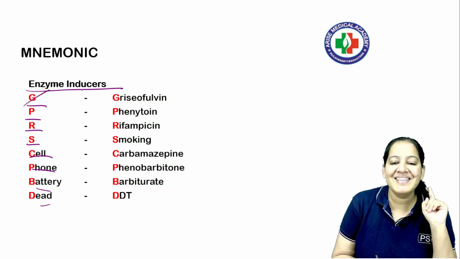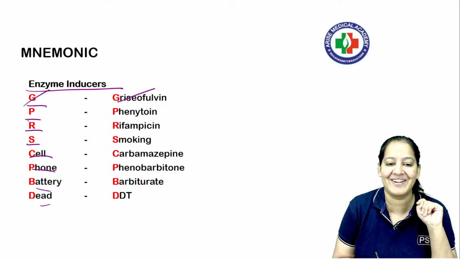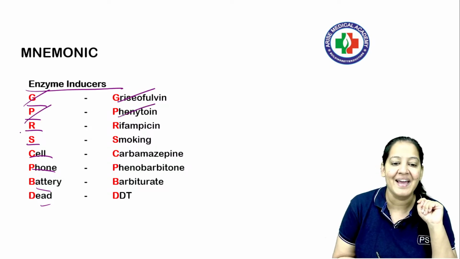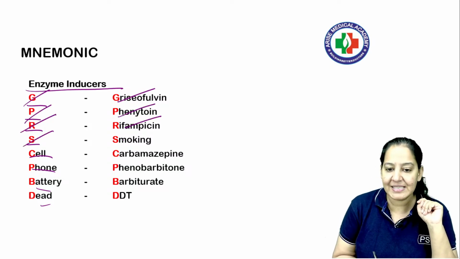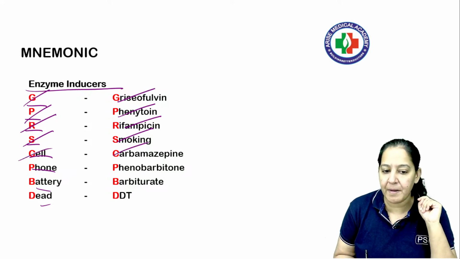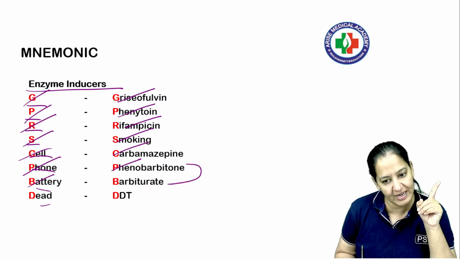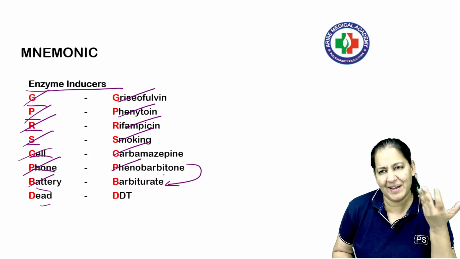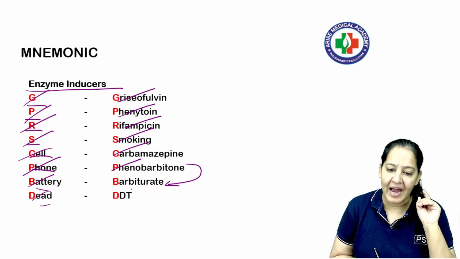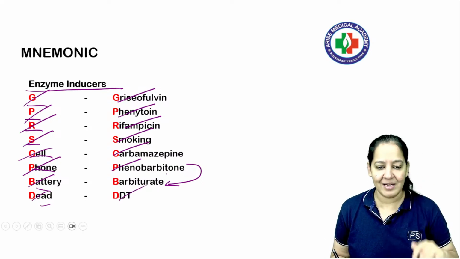What is the full form? G stands for griseofulvin. It's an antifungal drug. P stands for phenytoin, okay? R stands for rifampicin. S stands for smoking. C stands for carbamazepine. P stands for phenobarbital. One P, phenobarbital, is one of the barbiturates. So you can learn barbiturate, it is phenobarbital. And D is DDT. So GPRS cell phone battery dead.